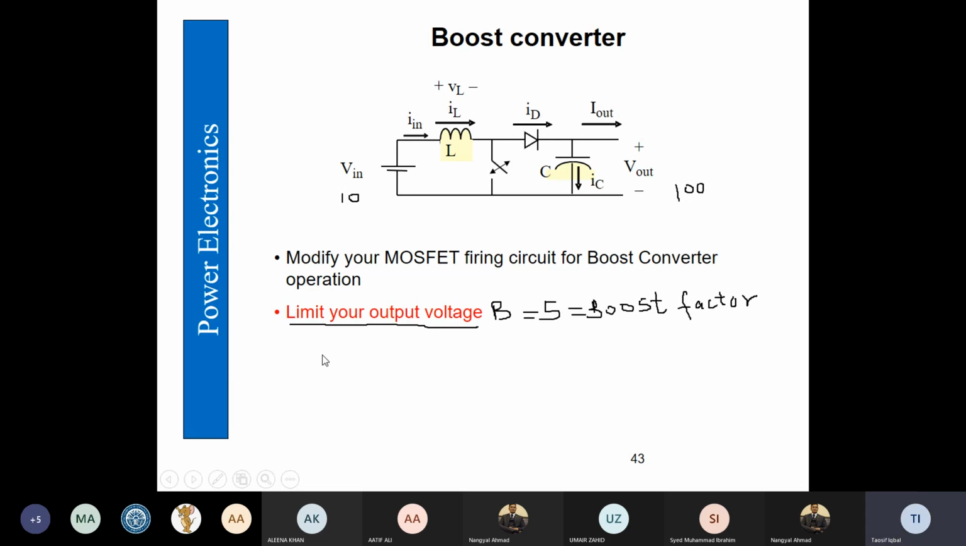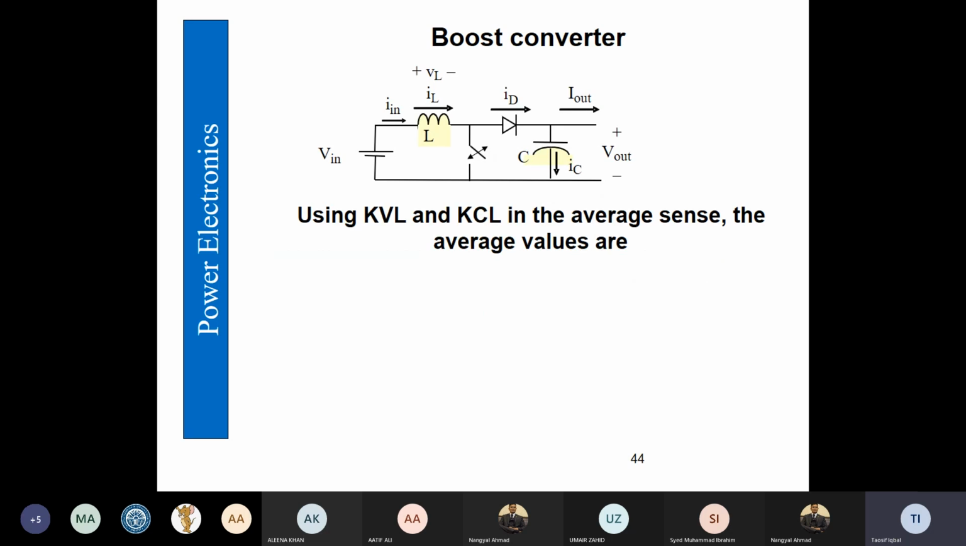And secondly, we cannot get a very high voltage gain or boost gain using boost converter. Therefore we have to limit the output voltage, and the maximum limit for a boost converter is 5, that we can multiply this 5 with the input voltage and get the output voltage. Because otherwise if we increase the duty cycle, we can get even higher boost factor, but that would result in low efficiency.